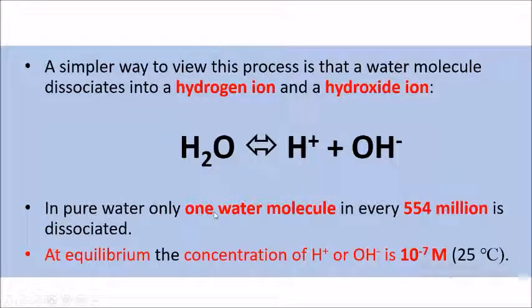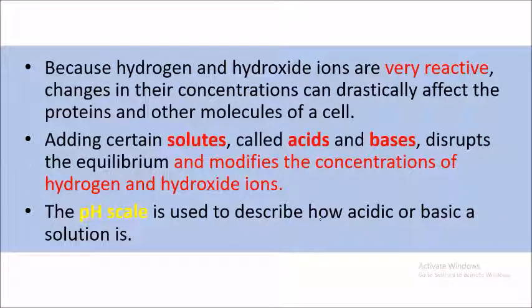In pure water, actually only one water molecule in every 554 million is dissociated, in which at equilibrium the concentration of hydrogen ions or hydroxide ions is about 10 to the power of negative 7 molar at room temperature, 25 degrees Celsius. Because the hydrogen and hydroxide ions are very reactive, changes in their concentration can affect the proteins and other molecules of the cell.